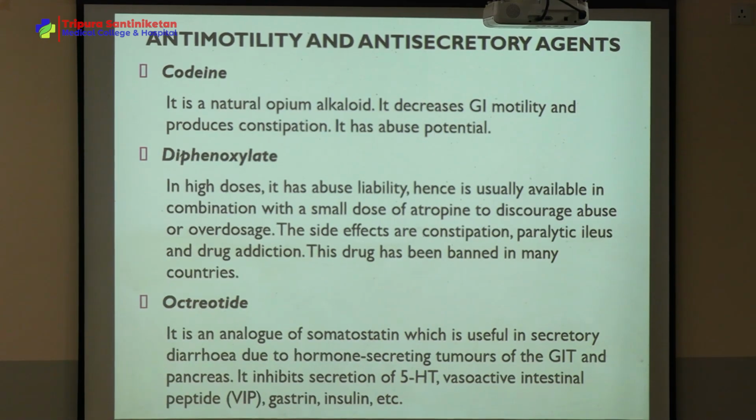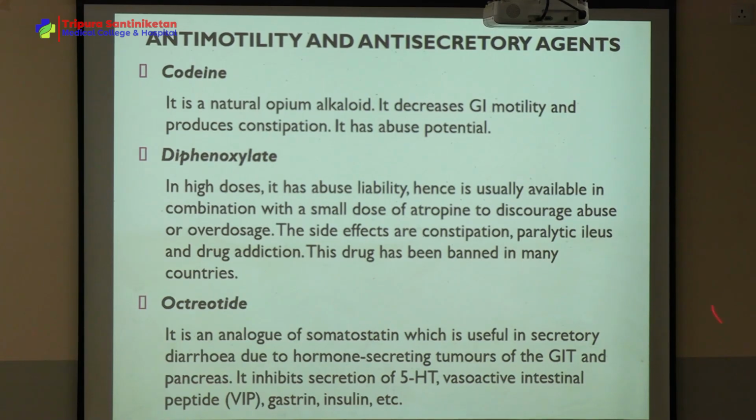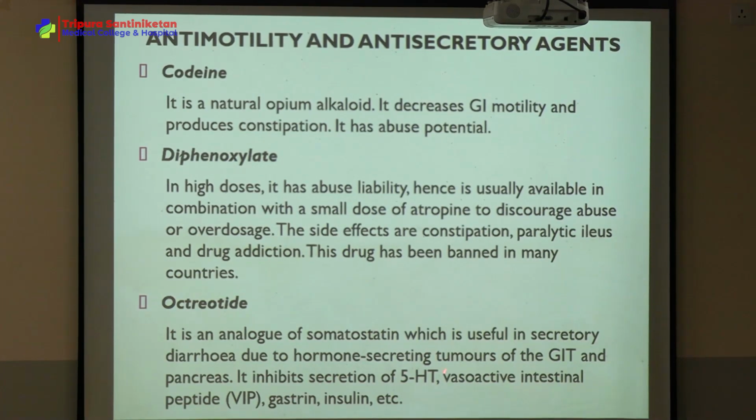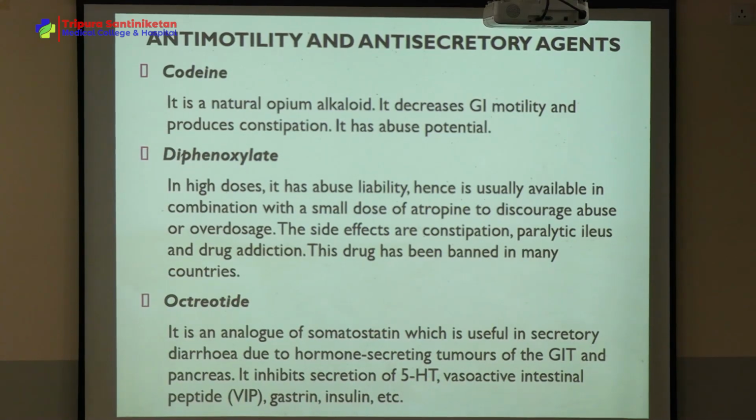And next is Octreotide. Anyone heard the name Octreotide in any chapter? Endocrine pharmacology, Octreotide. So this is a somatostatin analog which is used in diarrhea due to hormone-secreting tumors of the GIT. So mostly it inhibits the secretion of fibrinogen, VIP, gastrin, insulin.